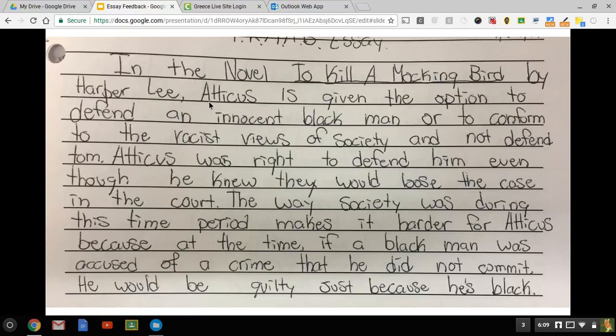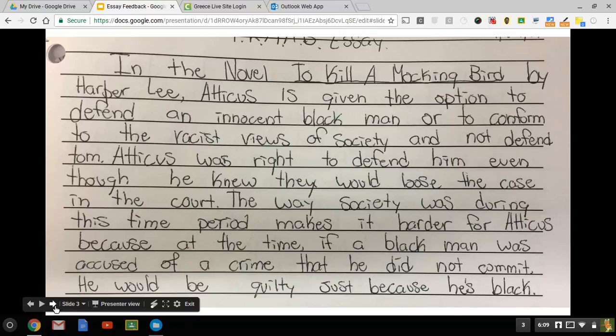You can tell me the decision that Atticus has to make. He's given the option to defend an innocent black man or to conform to the racist views of society and not defend Tom. And then it clearly says the viewpoint right here. Atticus was right to defend him, even though he knew they would lose the case in the court. The ending here isn't necessary, but it's fine that it's there. So this part down here just tells us how hard it would be in this society to defend a black man because they would usually be found guilty just because of their race. So that is an okay part to include. It wouldn't have to be there.